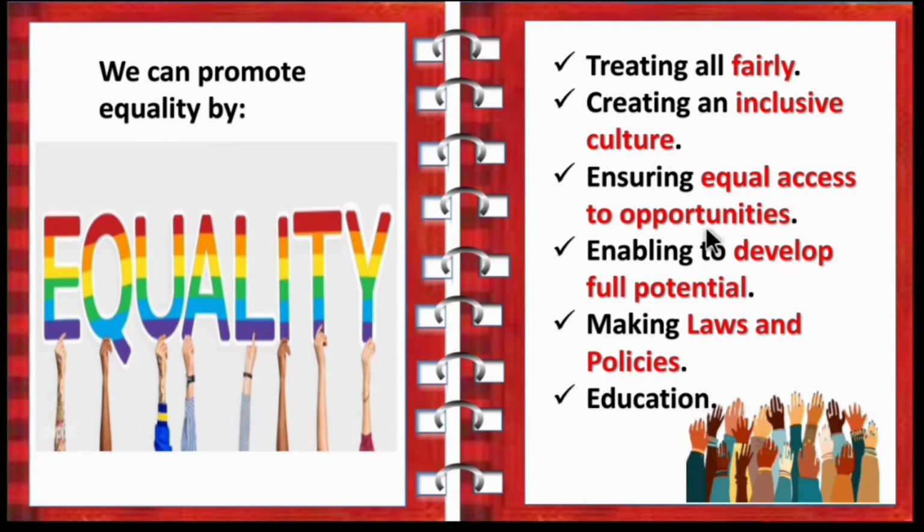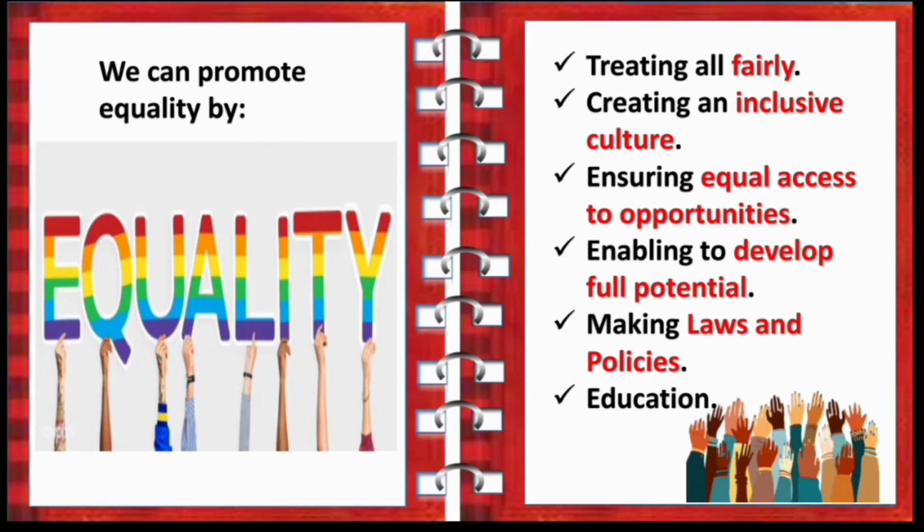So children, these are all the steps to promote equality in the society. So treat all equally and respect others' culture. We know that India is a land of unity in diversity, so we have to respect others' culture also. Then we have to give equal opportunity to everyone, whether they are male or female.